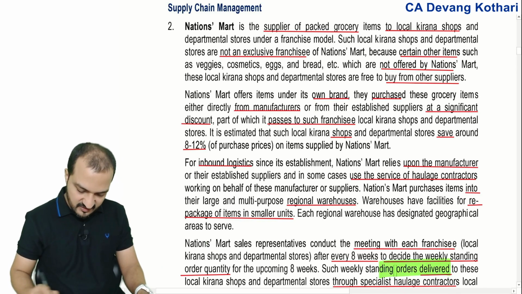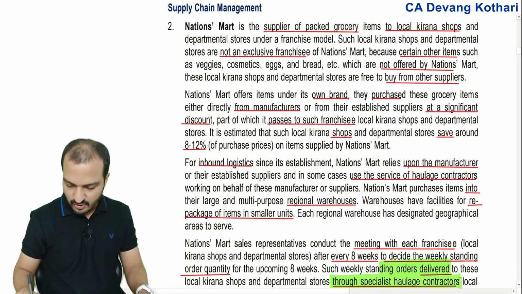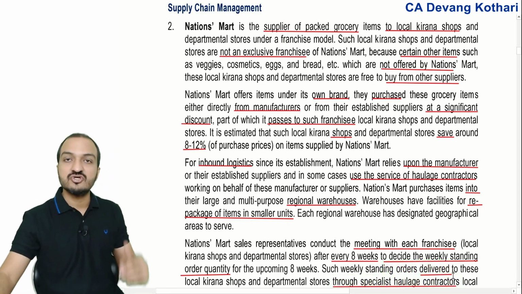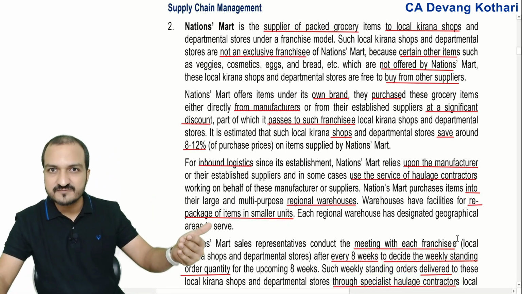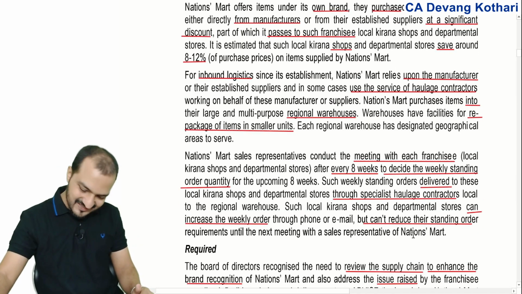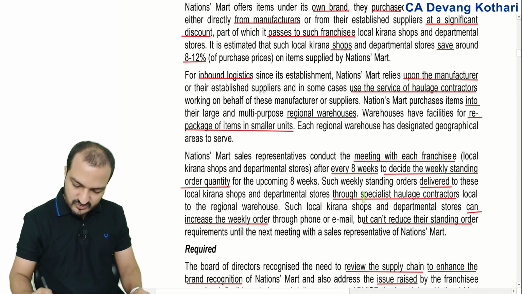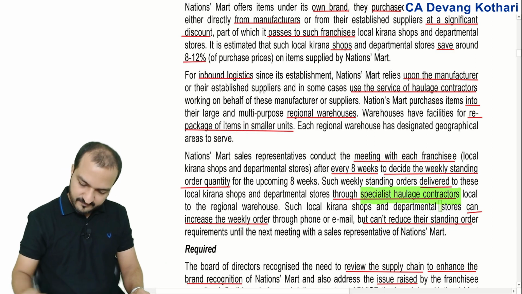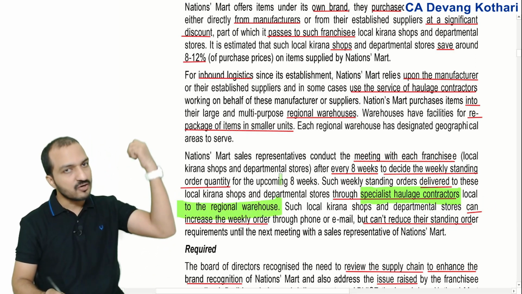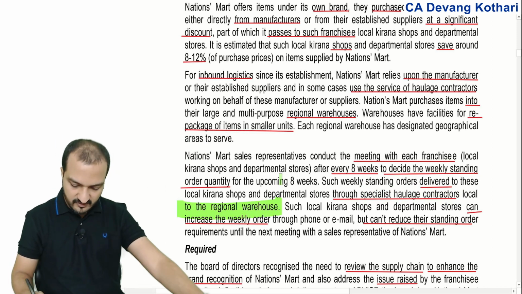Now, the standing orders are delivered through a specialist haulage contractor. Okay, so here again, this will be outward logistics. In the case of outward logistics, again, I'm doing the transport through some specialist haulage contractor local to the regional warehouse. Meaning, the contractor of that local area, him I will be using.